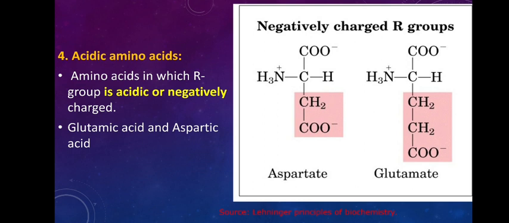Glutamate also has a negatively charged group. So those which have negatively charged functional groups are considered acidic amino acids, and two examples for acidic amino acids are aspartic acid and glutamic acid. Their names are also aspartate or aspartic acid, glutamic acid or glutamate. So this is the fourth class of amino acids.